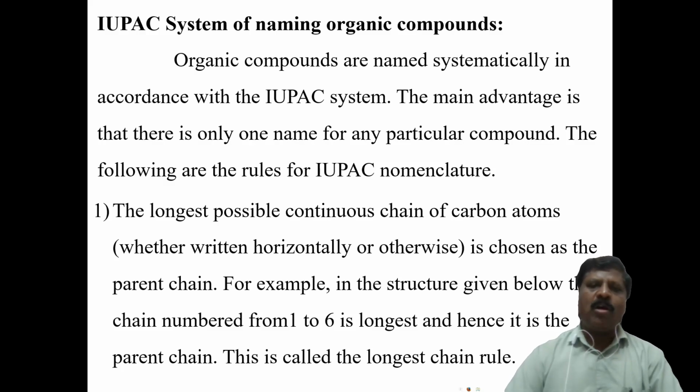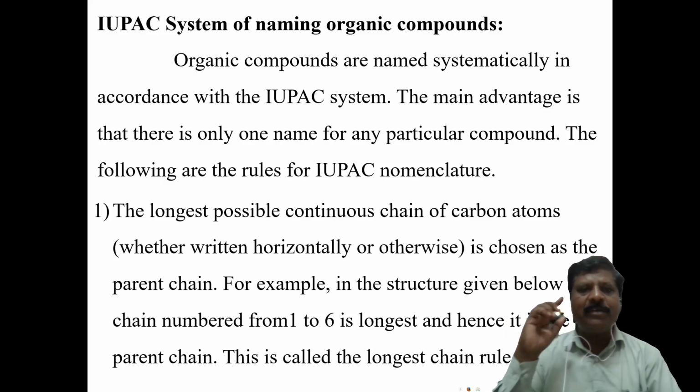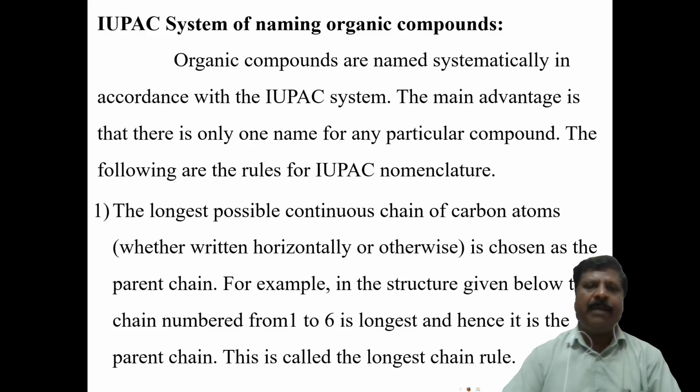Actually, the common name system is given depending on the history of the compound, the source of the compound, and the properties of the compound, and from that the name is given. That name is familiar only within a particular area, and beyond that area the name is not familiar, and therefore confusion takes place. That confusion is removed by using the IUPAC name system.